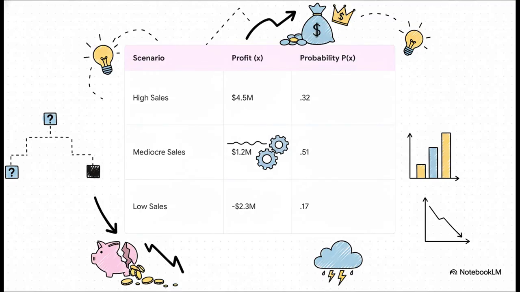Let's put this to work with a real-world business problem. So, this company, Lorraine Corp., they're thinking about launching a new product. They've mapped out the possibilities. There's a 32% chance of a huge success, making them $4.5 million. There's a 51% chance it does okay, and there's a 17% chance it totally bombs and they lose $2.3 million.